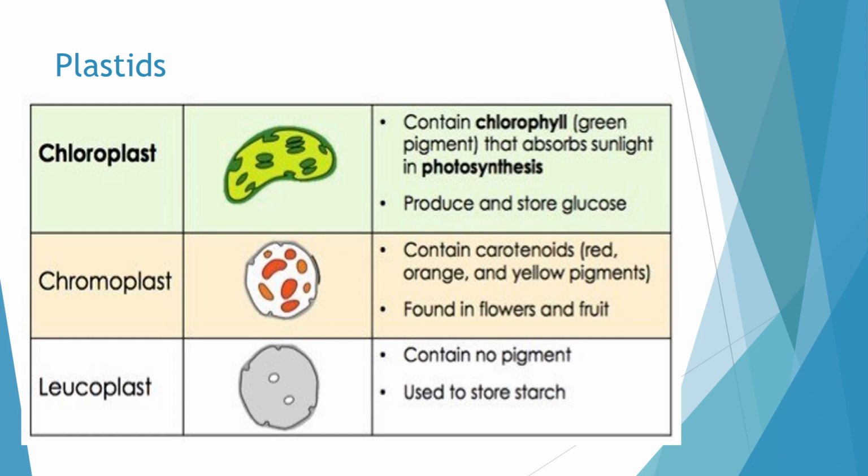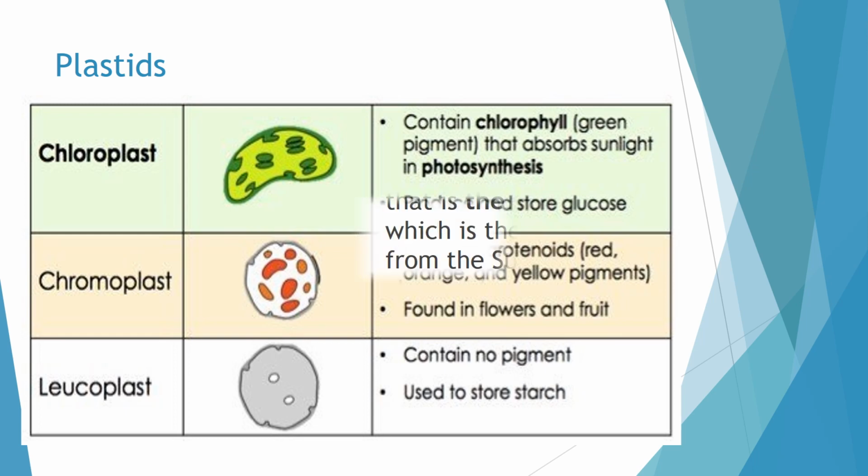The light energy absorbed from the sunlight is utilized to produce and store glucose, that is food. Other than chloroplast, the chromoplast contains colored pigments like carotenoids, red, orange and yellow pigments, and it is found in flowers and fruit. Leucoplast is the plastid which has no pigment. It is mainly present in colorless parts of plants like the roots, and it is used to store starch or lipids.